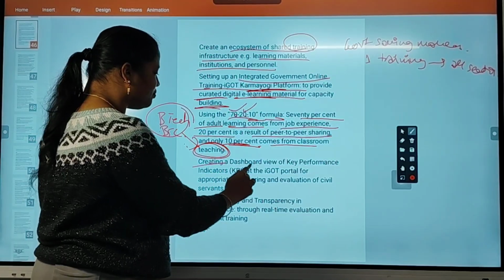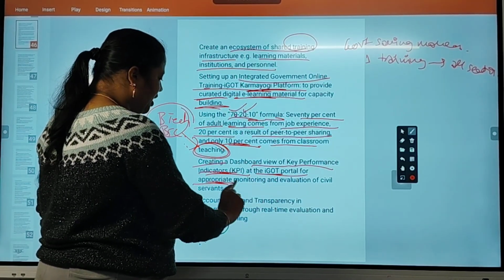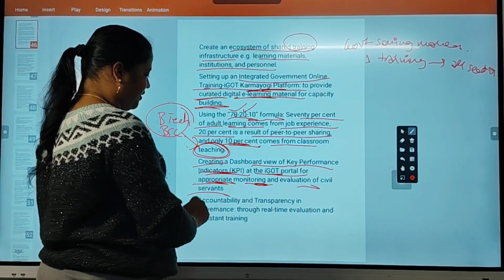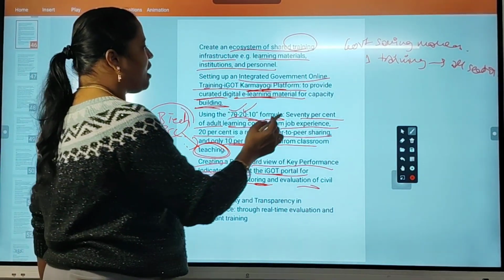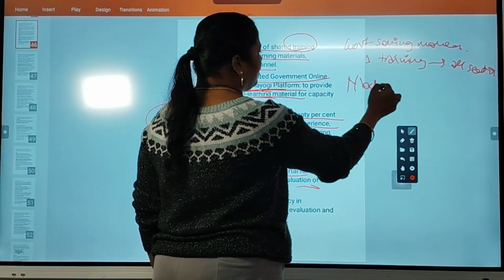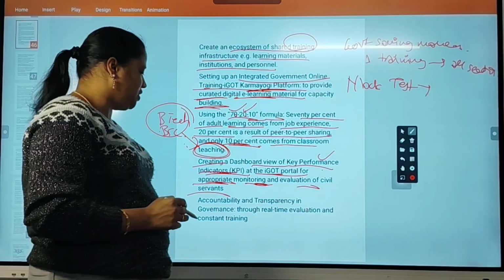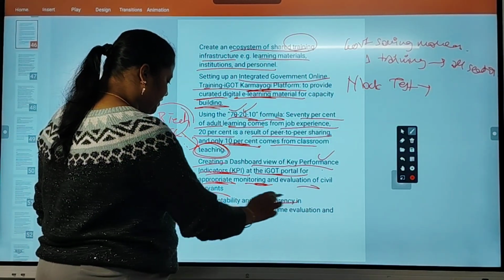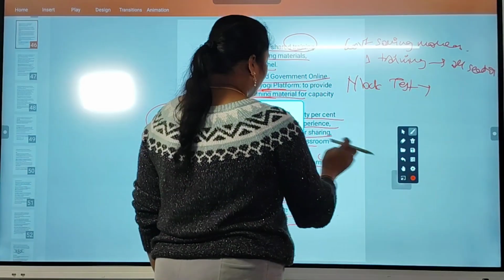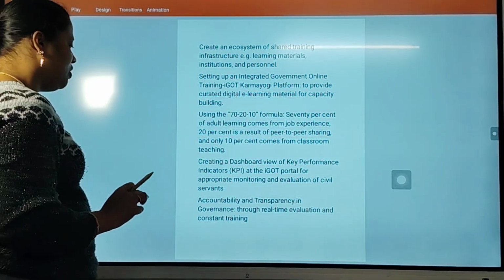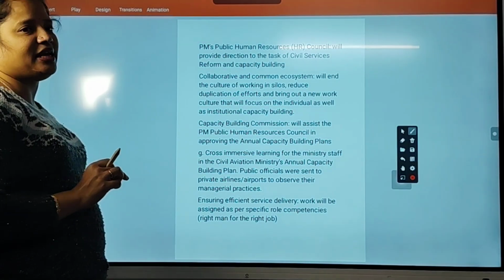So creating a dashboard view of key performance indicators at the iGOT portal for appropriate monitoring and evaluation of civil servants. So at the iGOT Karmayogi platform, they will even have some mock tests, etc., so that their performance will be calculated. Okay, accountability and transparency in governance through real-time evaluation and constant training. So real-time evaluation is done from time to time, and constant training will be provided based on their incapability.